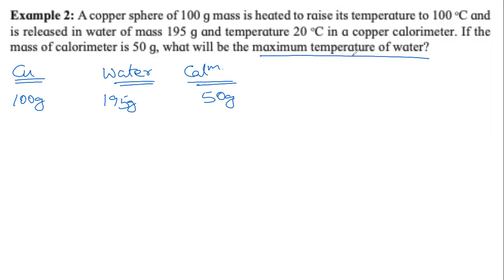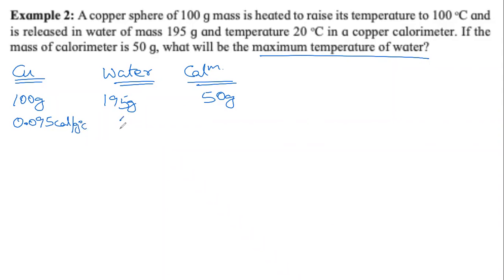Look at the table on page number 68 and tell me what is the specific heat of copper. Okay, all of you are saying the same thing, that it is 0.095 calorie per gram degree Celsius.